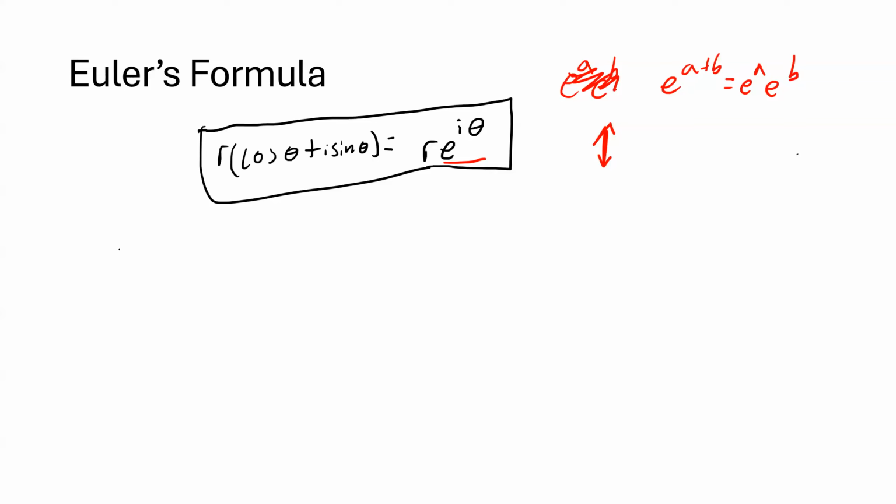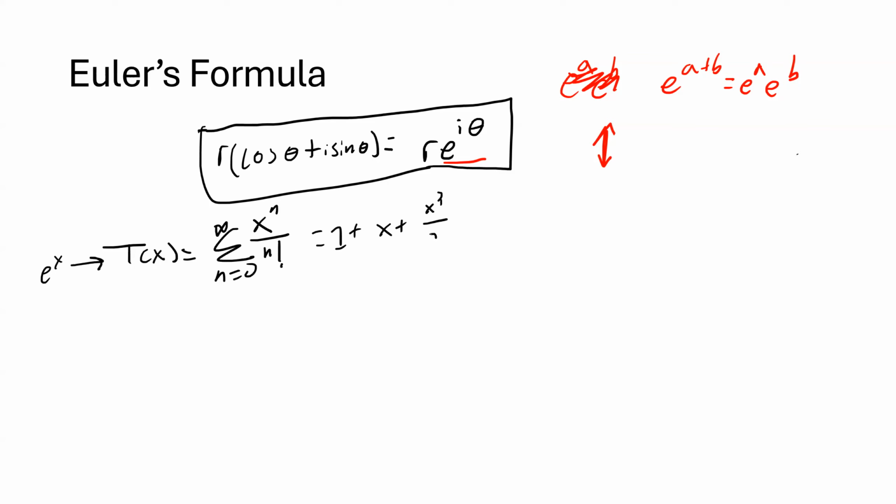But briefly, I will mention it here. The Taylor series, and this is why I needed to build up the Taylor series to understand this formula. The Taylor series for e to the x is equal to the sum from n equals 0 to infinity of x to the n over n factorial, okay? And that's equal to 1 plus x plus x squared over 2 factorial plus x cubed over 3 factorial plus, and so on.